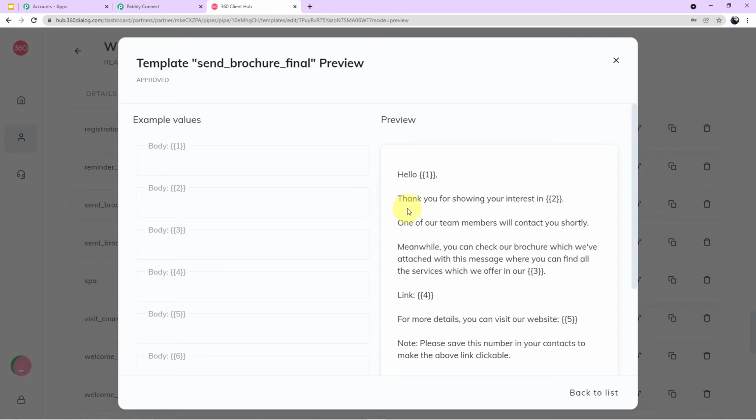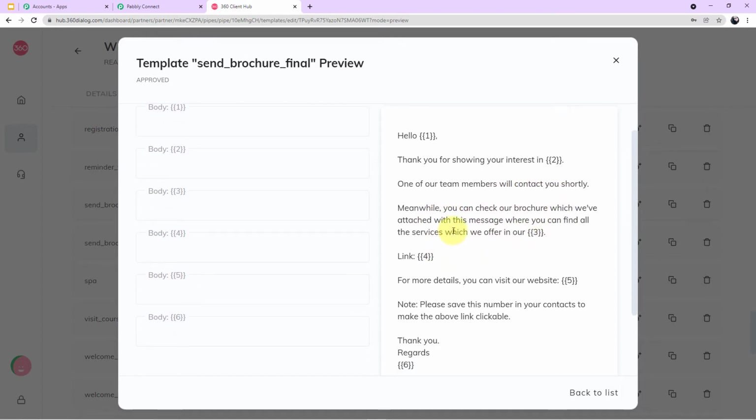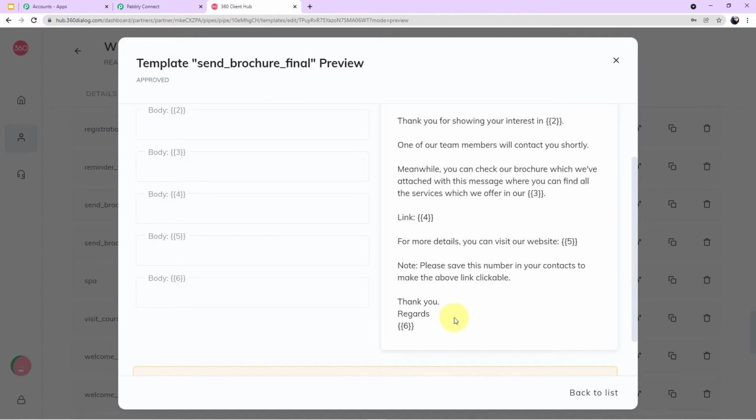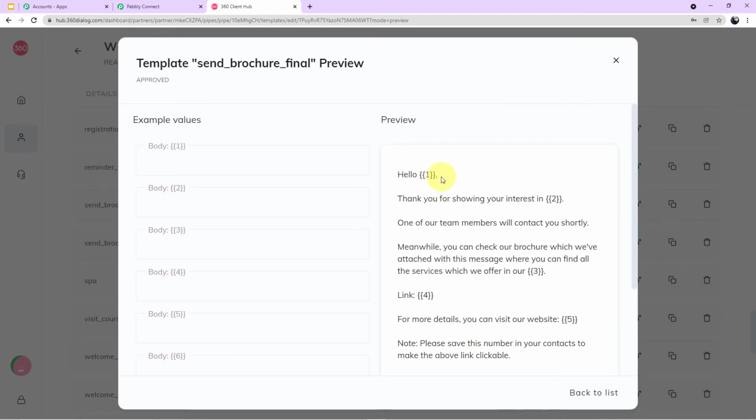Here it is written, hello, 1. Thank you for showing your interest in 2. One of our team members will contact you shortly. Meanwhile, you can check our brochure which we have attached with the message, where you can find all the services which we offer, in our 3 link. For more details, you can visit our website. Note, please save this number in your contact to make the above link clickable. Thank you. Regards 6.